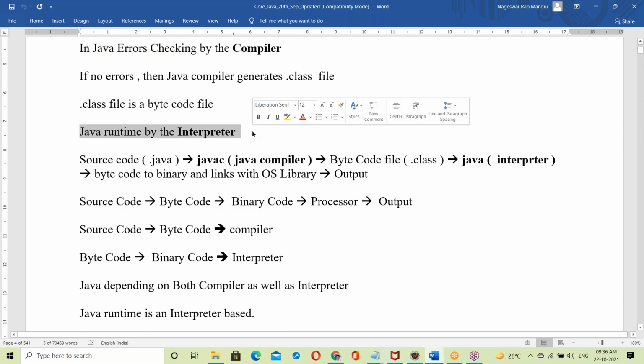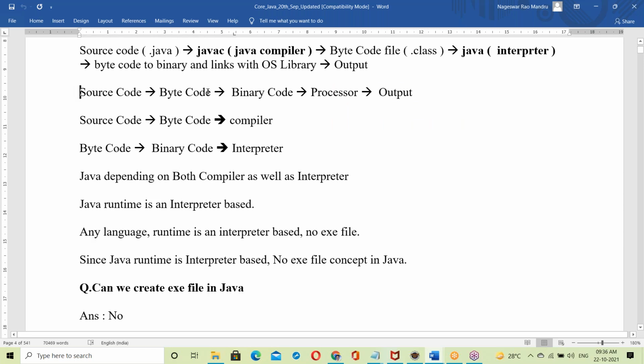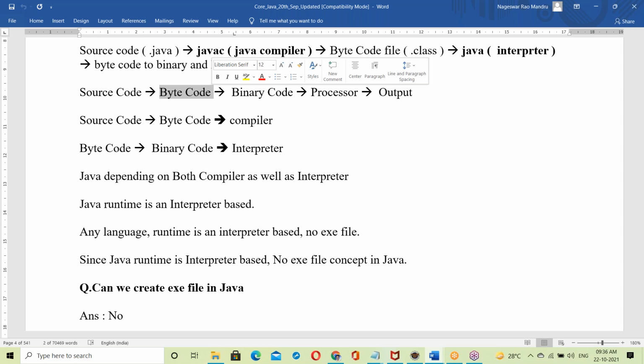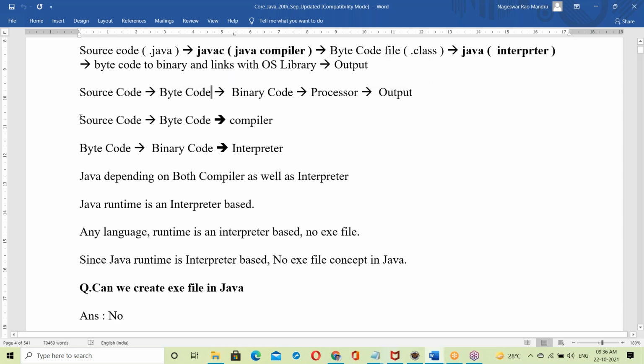So involving both. Java source code goes to byte code to binary code, so you get byte code in the system. Why byte code? This is to make Java platform independent. Today's topic is how Java is made platform independent. Source code to byte code is done by the compiler, byte code to binary code by the interpreter. There are two things involved. Yesterday I showed it practically.